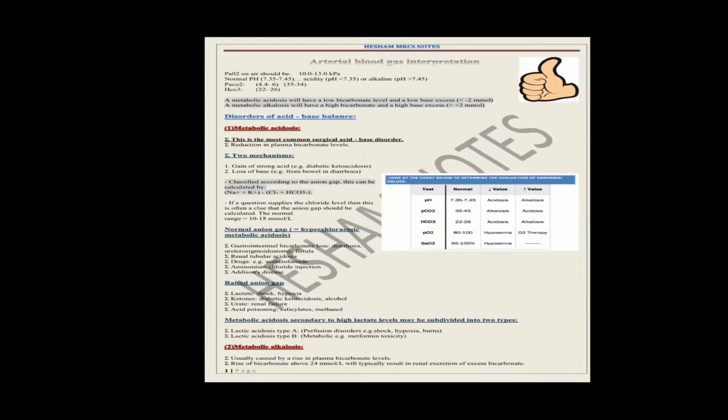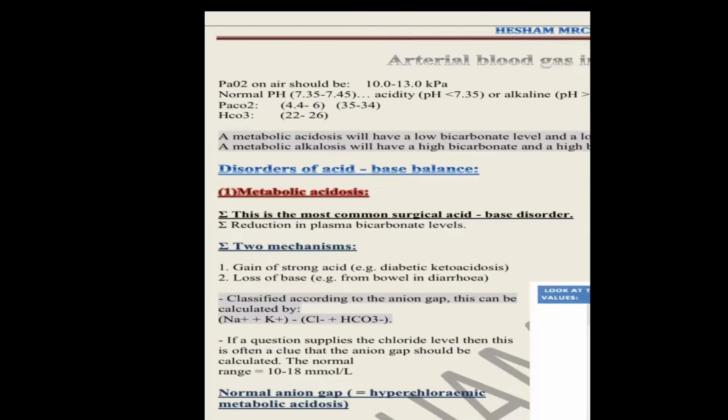First one. Here is the normal PaO2, which is from 10 to 13. Normal pH is from 7.35 to 7.45. When it becomes low, it is acidosis. When it becomes high, this is alkalosis. PaCO2 is normally from 35 to 45. It is written here wrong, 35 to 45. And here 4.4 to 6 kilopascal. HCO3 from 22 to 26.